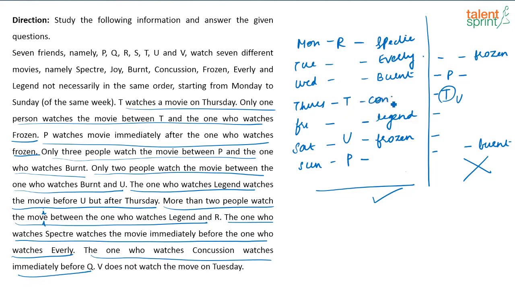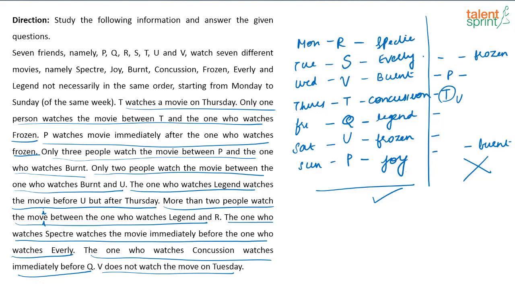This has to be Concussion, because immediately before Q, then this can be Q. And here we are left with only one, that is Joy. So this is done. Now here, V does not watch the movie on Tuesday. So obviously V has to watch the movie on Wednesday, and this is going to be S. And this is your final arrangement.